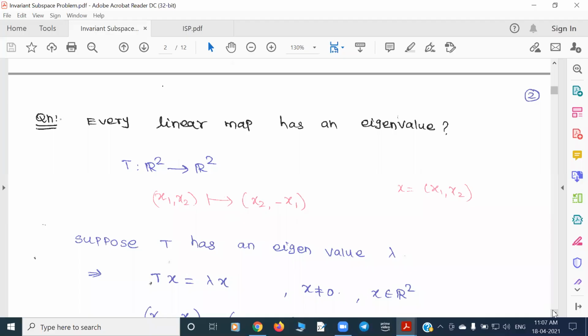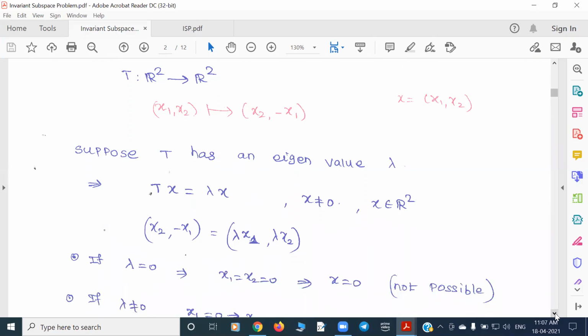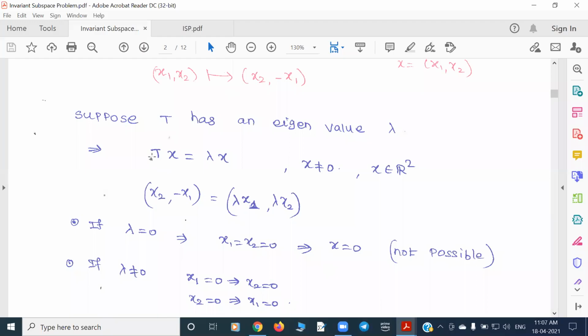Suppose T has an eigenvalue. I want to prove that this map T does not have any eigenvalue, so assume that T has an eigenvalue. By definition, Tx equals lambda x, where x is a non-zero vector. I'm just writing the definition. Comparing both sides, lambda x1 equals x2 and lambda x2 equals minus x1. Suppose lambda is 0. Then x2 is 0 and x1 is 0, so both x1 and x2 are 0, that means x becomes the zero vector.